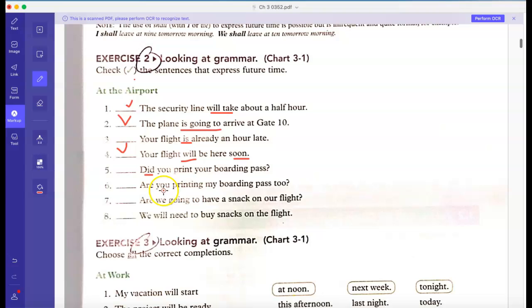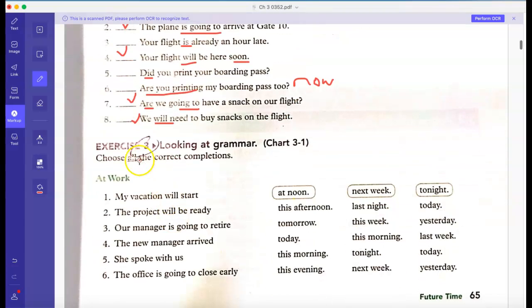This one's a bit of a tricky one, but in this case, it's present progressive. So it seems like that's talking about now. And then in this case, of course, we're talking about the future. And in 8, we're also talking about the future. In this case, it's how can you complete things, right? So if you're talking about the future, you can say, my vacation will start at noon next week or tonight. So again, now we've got will again here, will be ready. Yeah, you can do this afternoon.